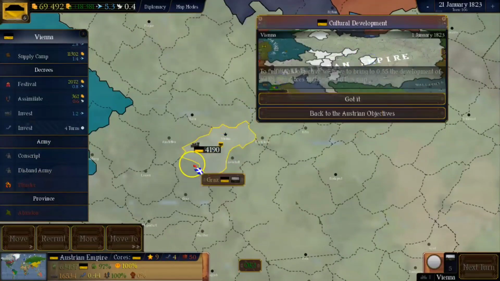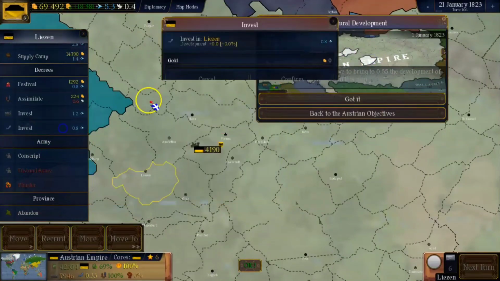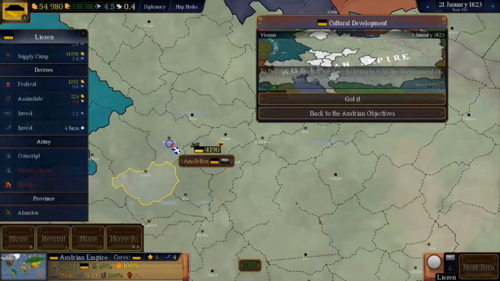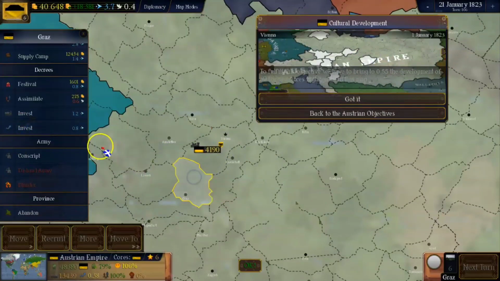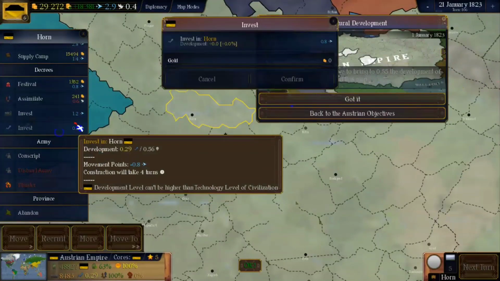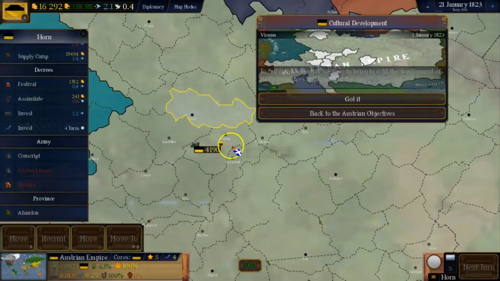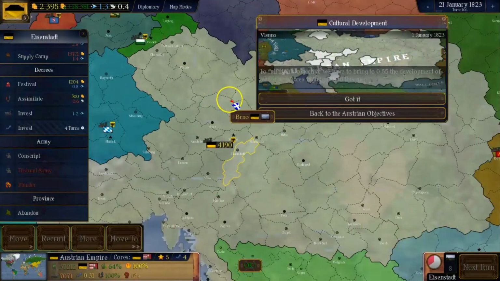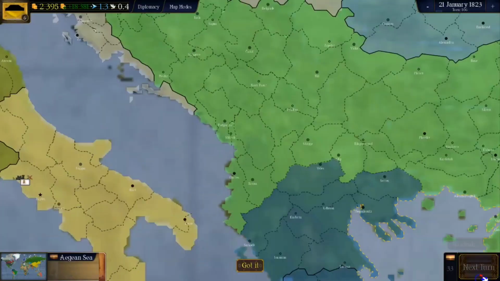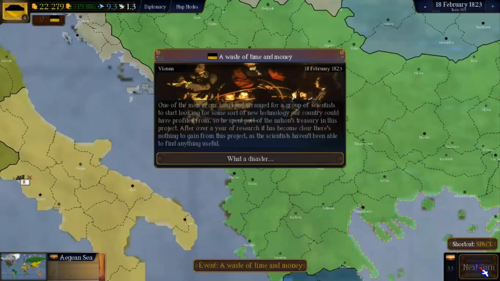So Vienna, what is this? Liesen, Amstetten, this province here, Graz, and to be sure we also improve it in Horn and in Eisenstadt, which is Burgenland. I think this works. We'll wait for it to pass.